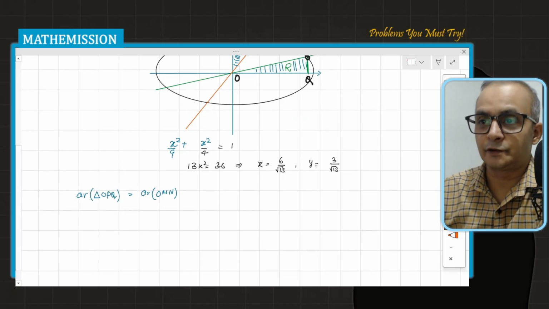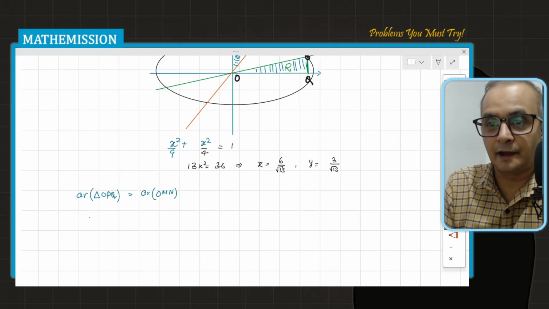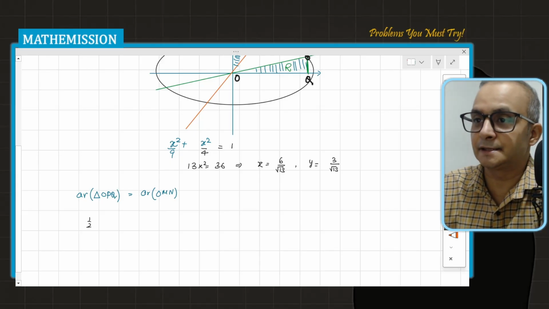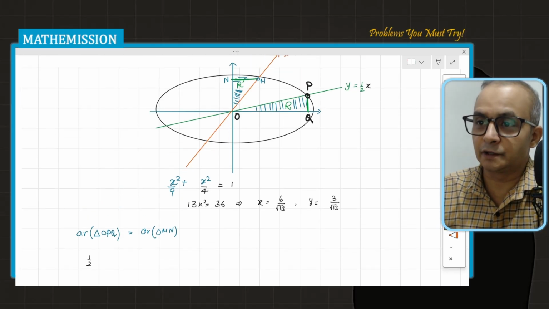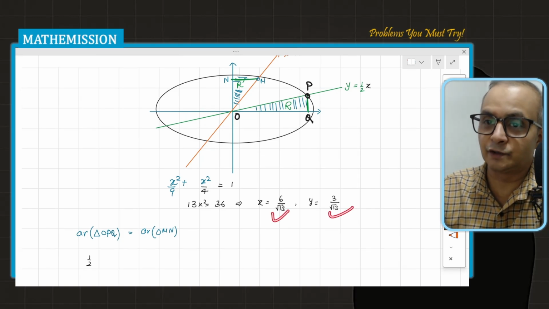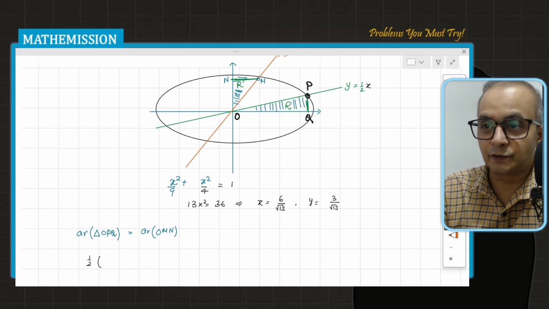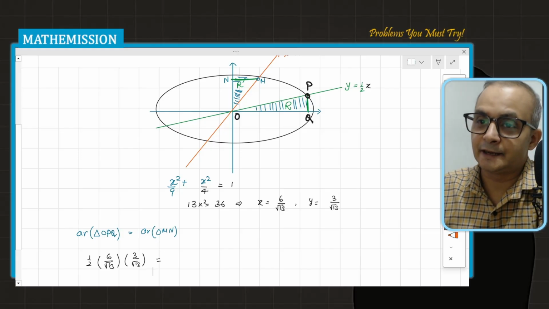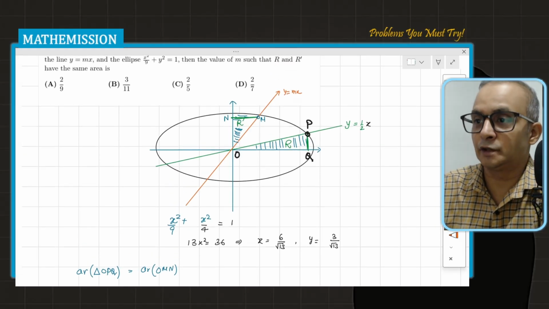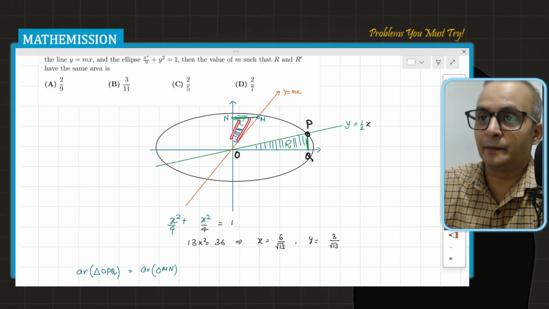So the area of triangle OPQ I can write as half into base into height. The base is the x coordinate and the height is the y coordinate. So all we have to do is substitute these two values for base and height. This will give you 6 by root 13 into 3 by root 13 on the left side. On the right hand side, I am going to find the area of this triangle OMN.